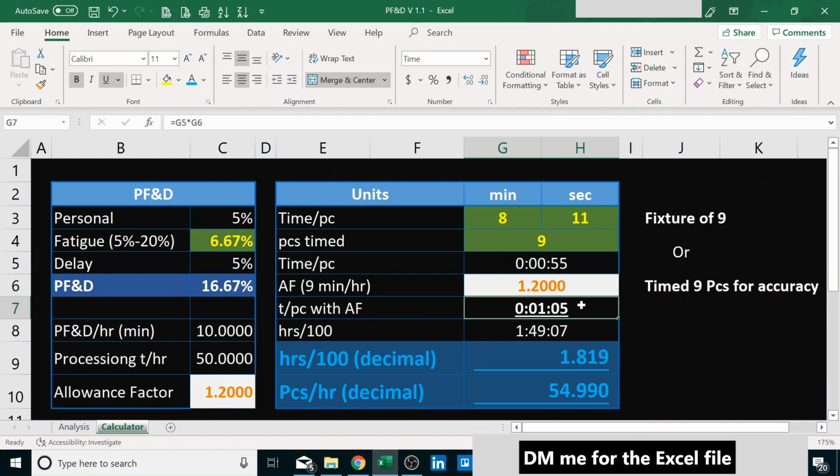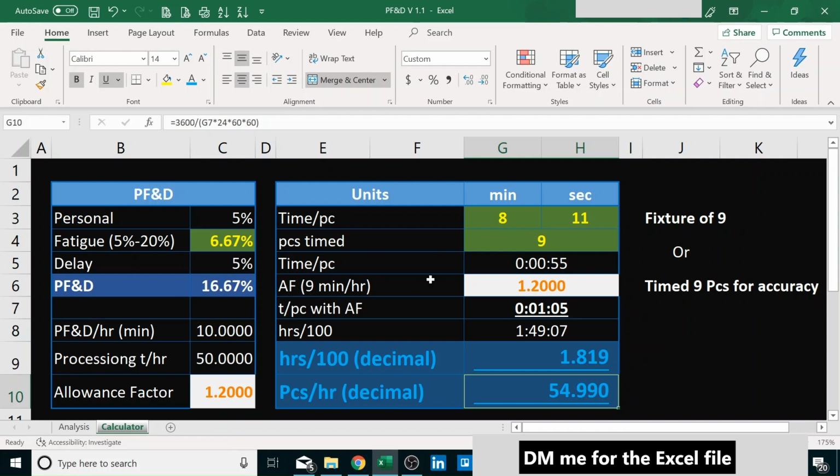It went up, obviously. Then how much is hours per 100? How many hours would it take us to build 100 with the PF&D? It would take us 1 hour, 49 minutes, and 7 seconds. But we can't put that in our ERP system. We have to do it in decimal. So the two decimal ways I've used the most, and I say they're pretty common, are hours per 100 or pieces per hour. So we convert this into decimal and we get 1.819, or 54.99, almost 55 pieces per hour. And that's with an allowance factor of 1.2.